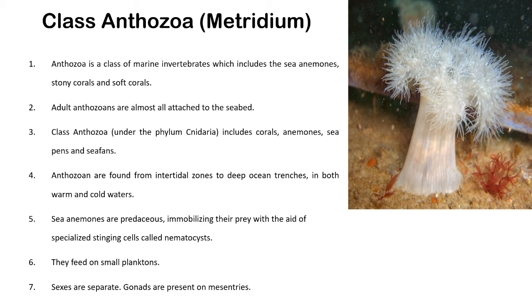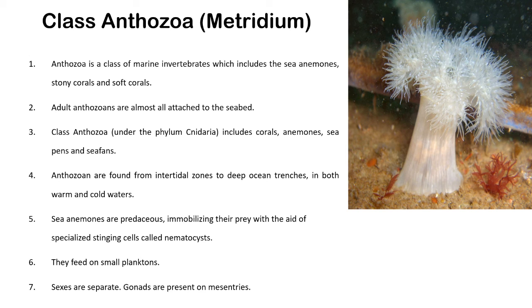As I said, they are marine animals, mostly aquatic, and they occur in both warm and cold waters of the oceanic climate. Sea anemones are predaceous, immobilizing their prey with the aid of specialized stinging cells called nematocytes.